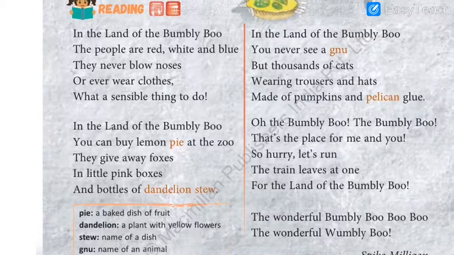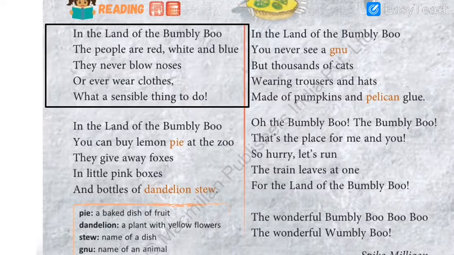Now let us understand the first paragraph first of all. In the land of Bumbly Boo, it is very clear from the first line that the poet says Bumbly Boo is a kind of place. This is a kind of land, maybe an imaginary land which you can only see in your dreams.